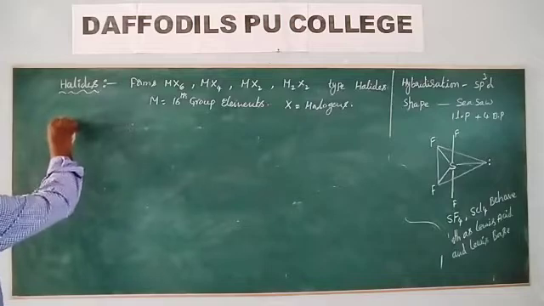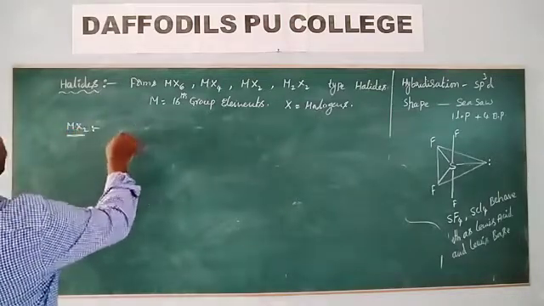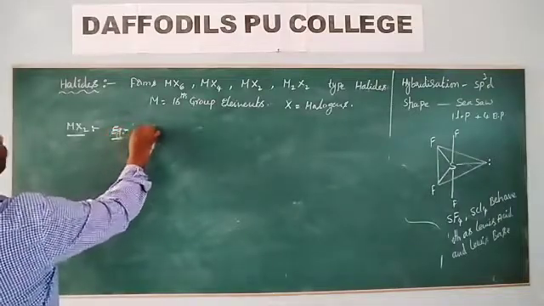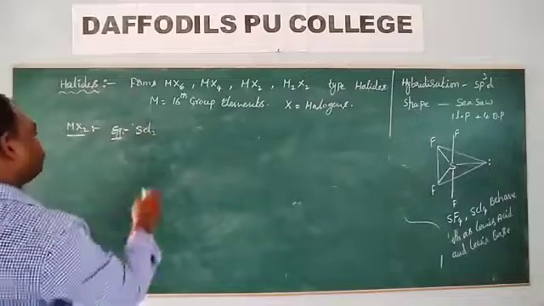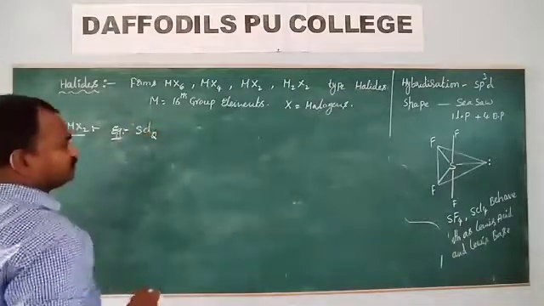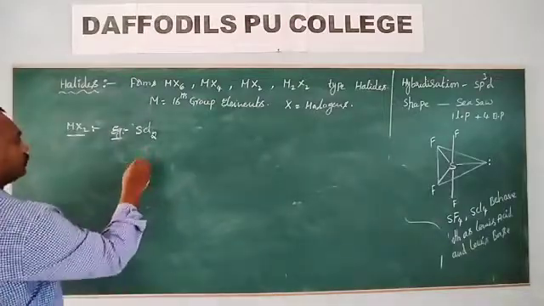Now look at MX2 type of halides, dihalides. Examples for these are SCl2. So how can this one be prepared?